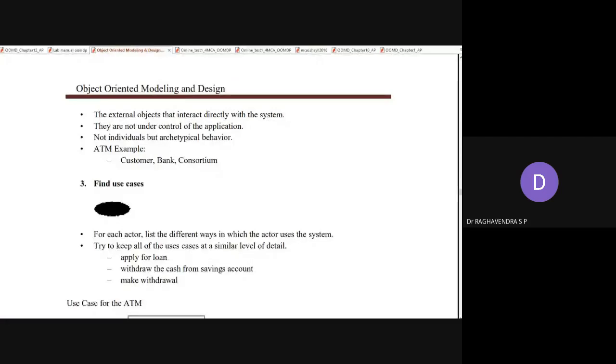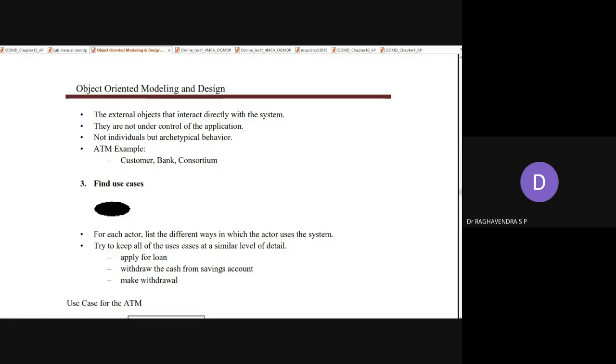Aspects which are not under control. Archetypical behavior means behavior which is not ordinary. Next, ATM examples: we have customer, bank, and consortium. Customer is an actor, of course. If you consider the ATM, these are the actors actually.